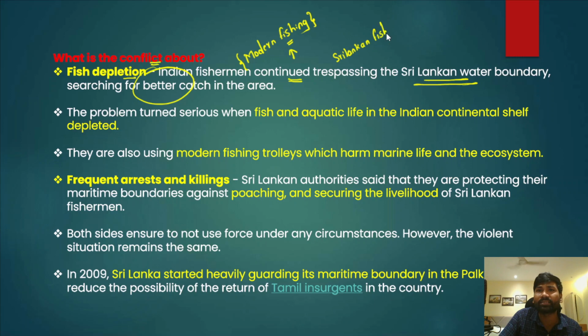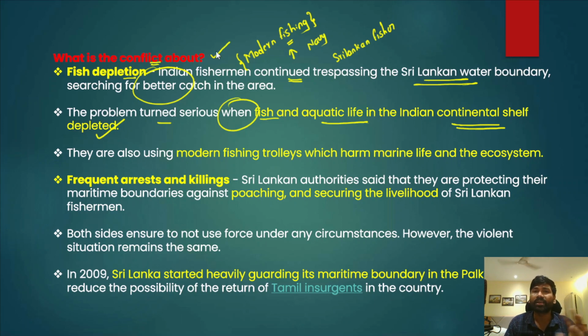So because of that reason, the Sri Lankan Navy very often opens fire against the Indian fishermen. And the problem turned serious when fish and aquatic life in the Indian continental shelf depleted. The fishermen have less fish catch. Because of that, they very often enter the maritime boundary of Sri Lanka near Kachativu Island. In fact, they are also using modern fishing trawlers, which harm the marine life and the ecosystem in the sensitive Gulf of Mannar and Palk Strait.